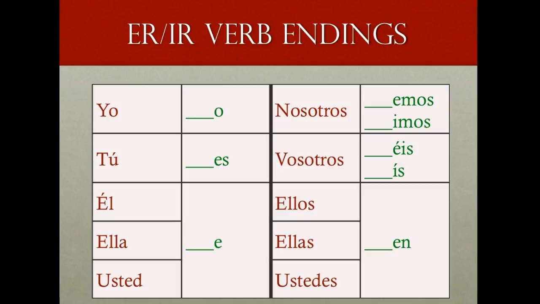Now the thing about ZCO verbs that makes them different is the yo form. And on these particular verbs, instead of having just an O for the ending, you're going to have, you guessed it, a ZCO.